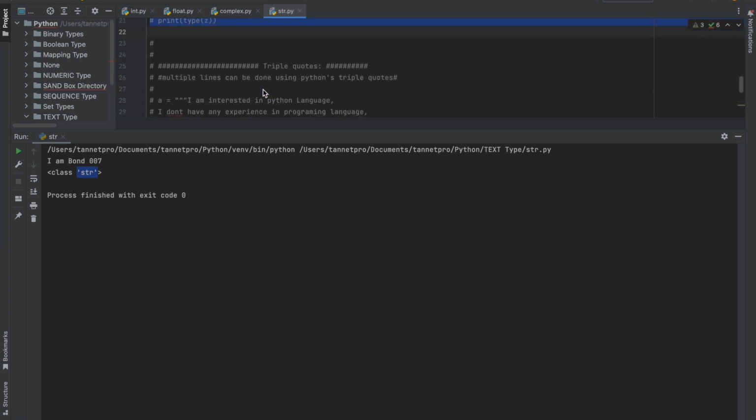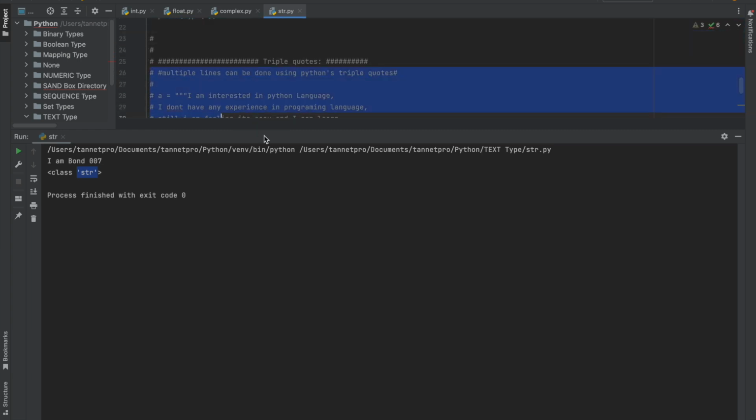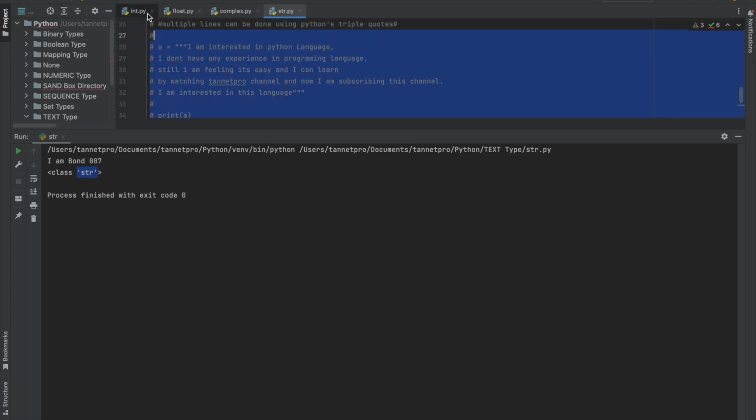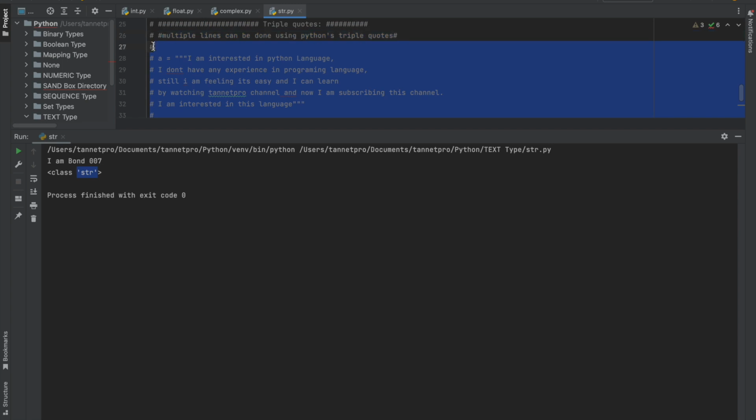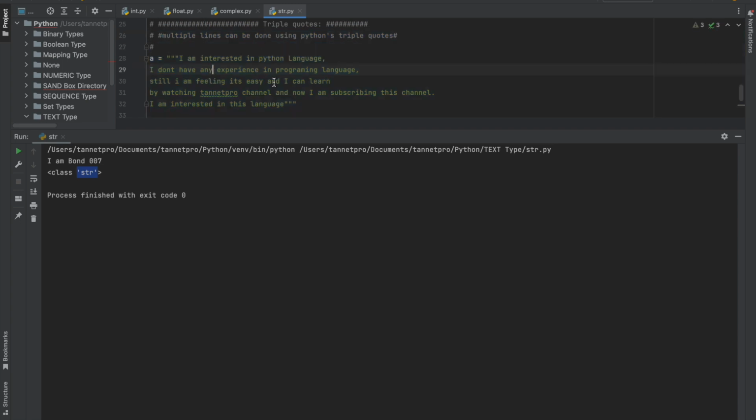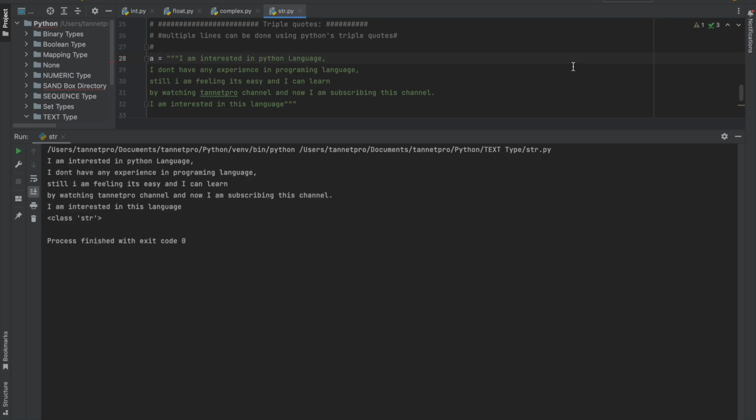Now let me show you this part. I wrote all this code before starting because it saves time. Here I put a triple quote, and I put multiple lines over here: I am interested in Python language, I don't have any experience in programming language like this. Once I run this, it comes not in a single line but in multiple lines. So I put all this text under the triple quote, and once I do that, everything shows in different lines. Just press enter and write down.